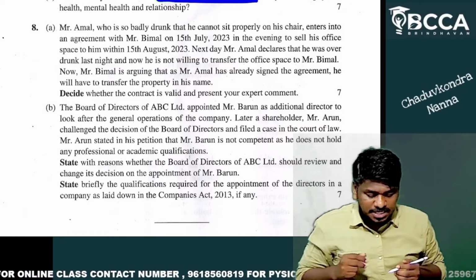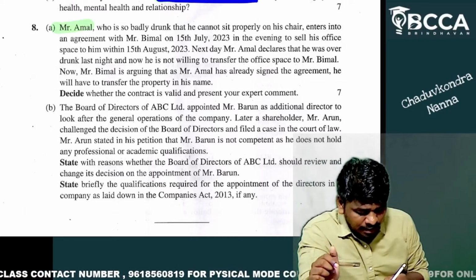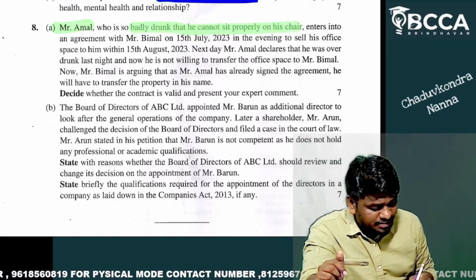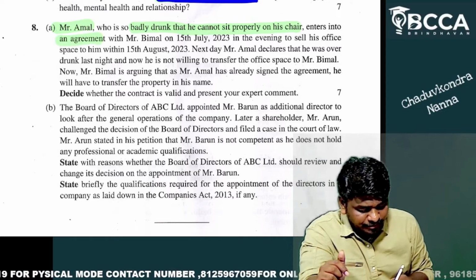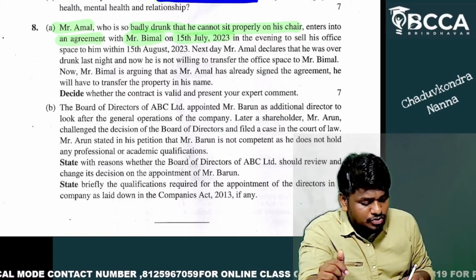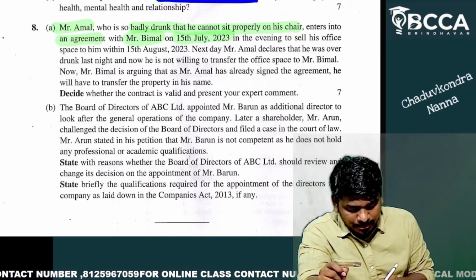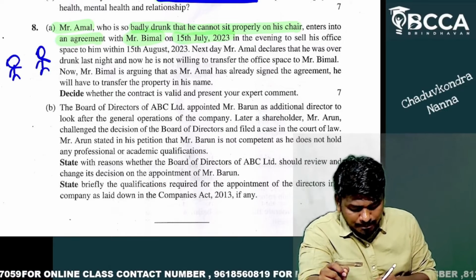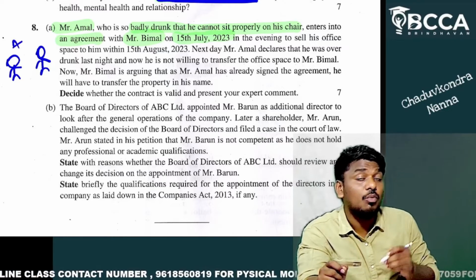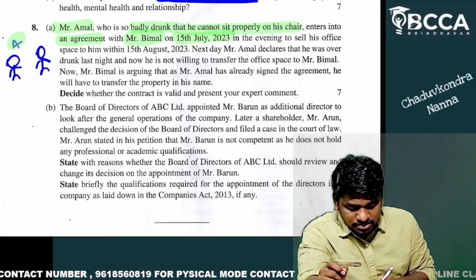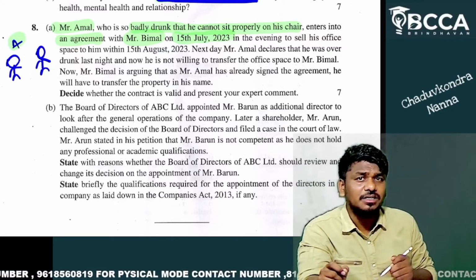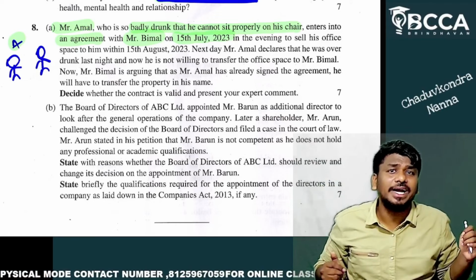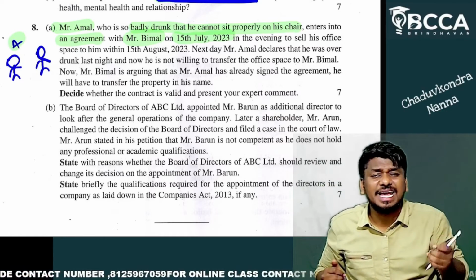Okay, let's start. Mr. Amal, who is so badly drunk that he cannot sit properly on his chair, enters into an agreement with Mr. Bimal on 15th July 2023. Mr. Amal, what is he doing? He is entering into a contract with Bimal. What is his state? He is a drunkard. Can you tell me one thing? Is a drunkard of sound mind or unsound mind? He is of unsound mind. Can he enter into a contract?